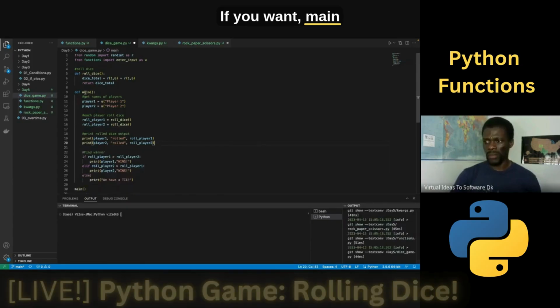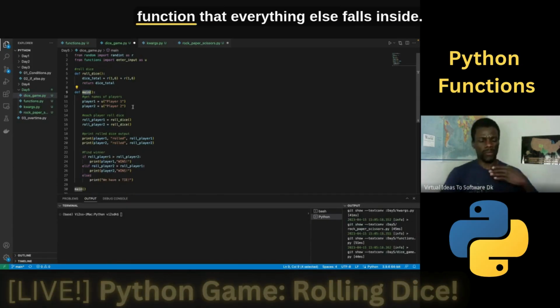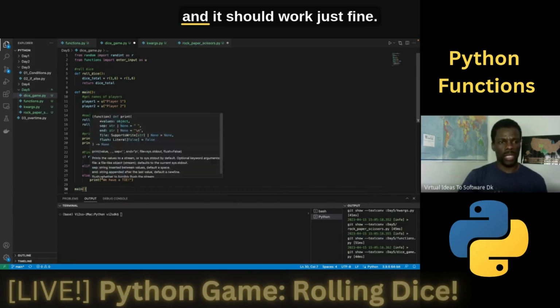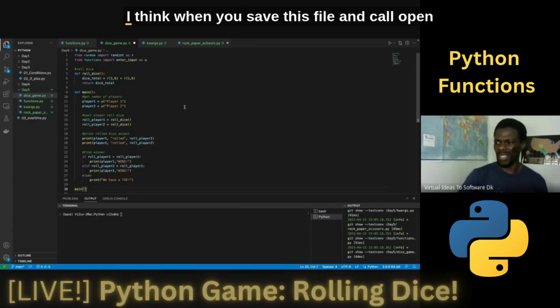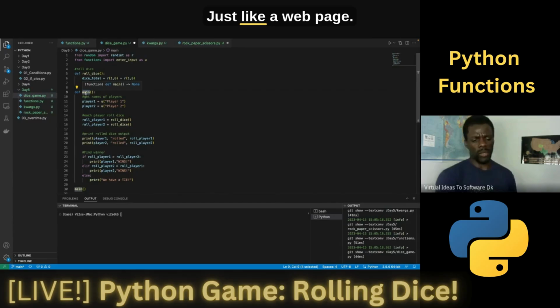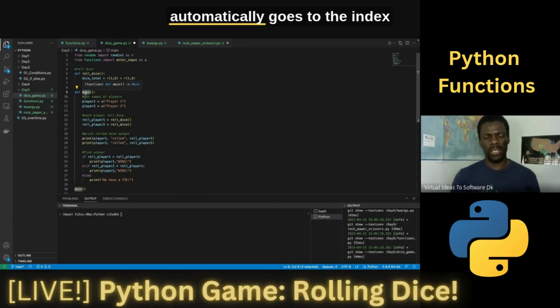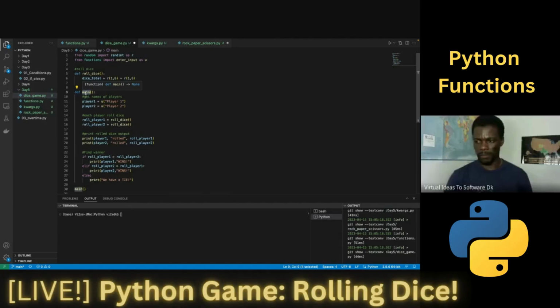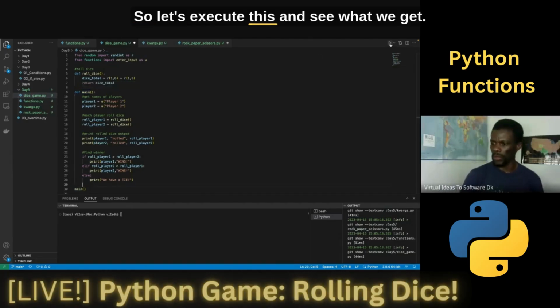The main function is usually like the body of the function that everything else falls inside. So that we can use that and call it, and it should work just fine. And again, I think when you save this file and open that file, the main function executes automatically. Just like a web page. When you go to a folder that has a web page, it automatically goes to the index.html. Right? So let's execute this and see where we get.